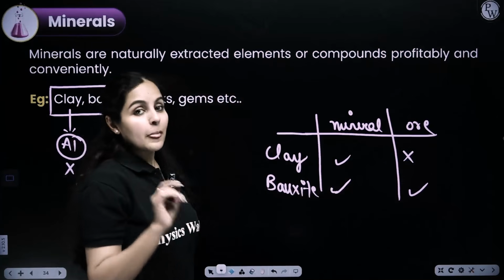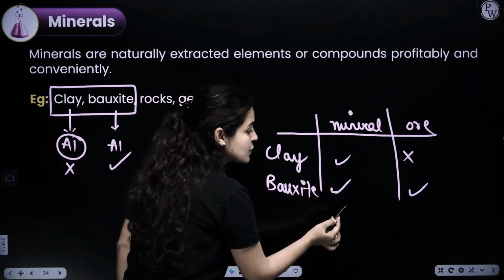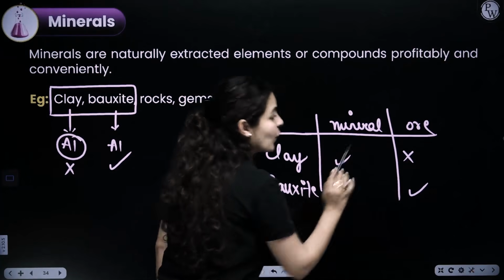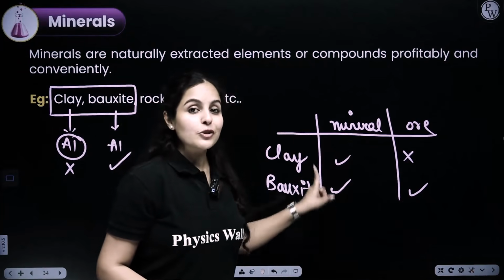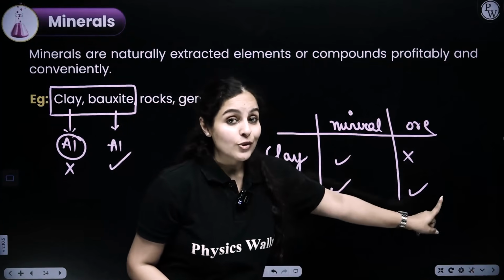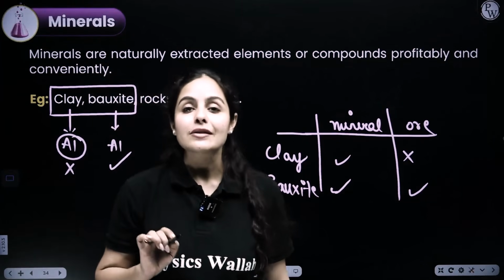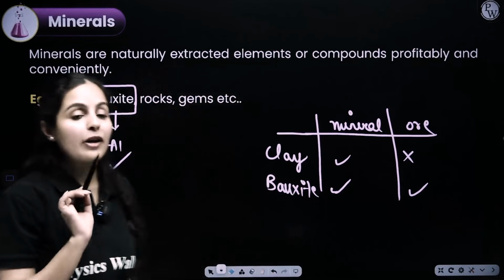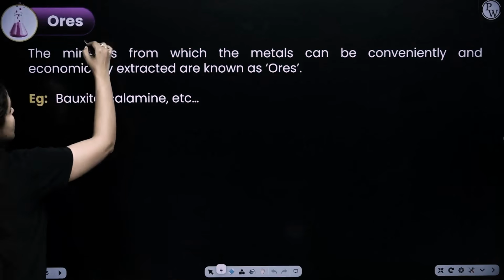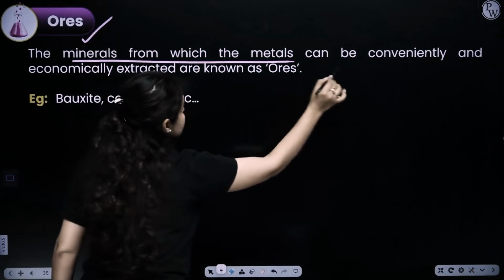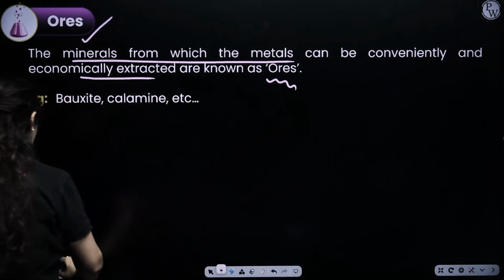So you tell me, can we say that all ores are minerals, but all minerals are not ores? Is it right to say that? That is a statement which is usually asked in your assertion and reason 1 mark question. That is important. So minerals and ores are done. Minerals from which metals are conveniently and profitably extracted, only those are called ores.